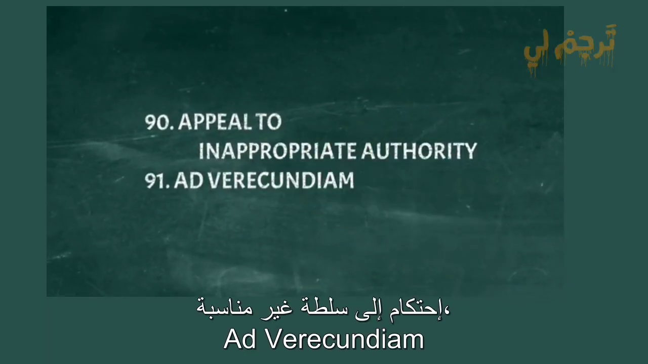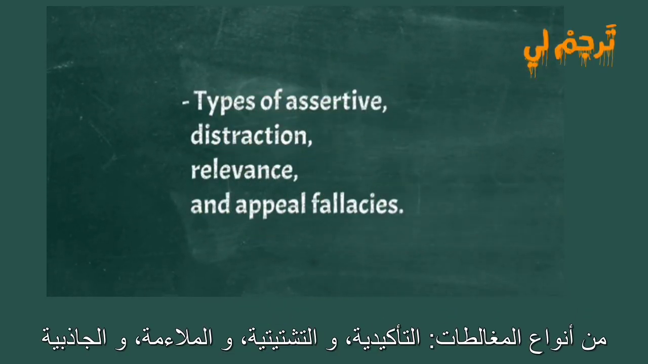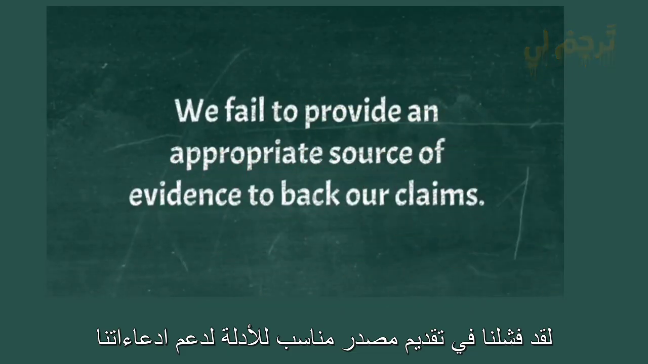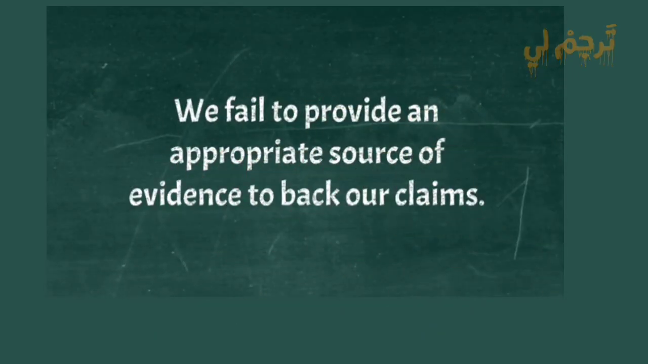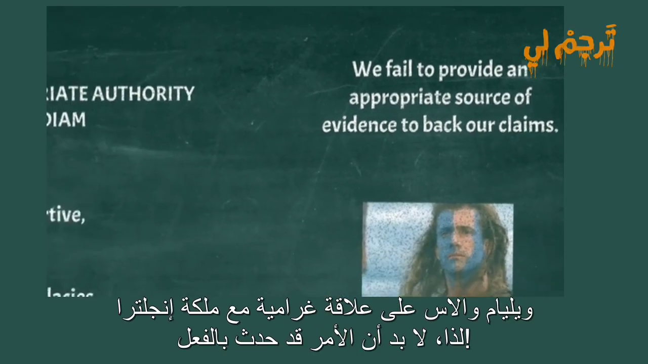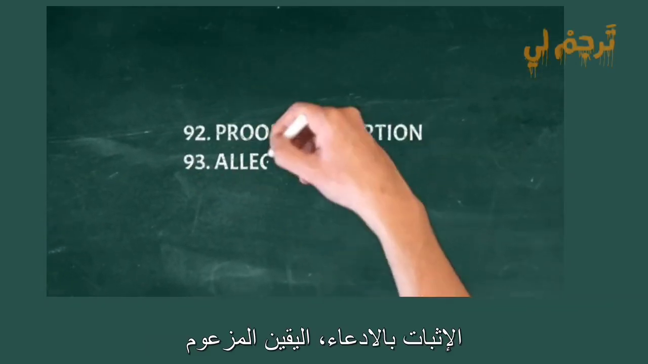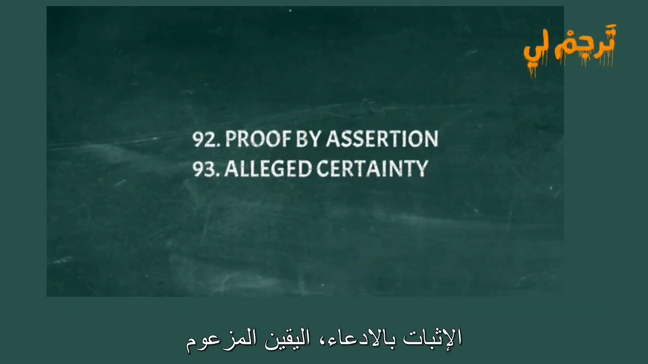Appeal to inappropriate authority, ad verecundiam. Types of assertive, distraction, relevance, and appeal fallacies. We fail to provide an appropriate source of evidence to back our claims. Example: In the movie Braveheart we see William Wallace having an affair with the Queen of England, therefore, it must have really happened.